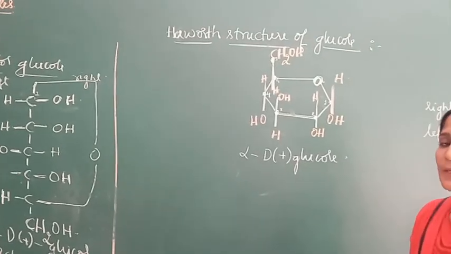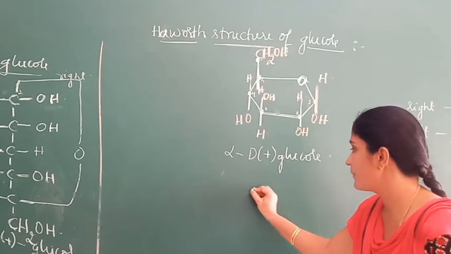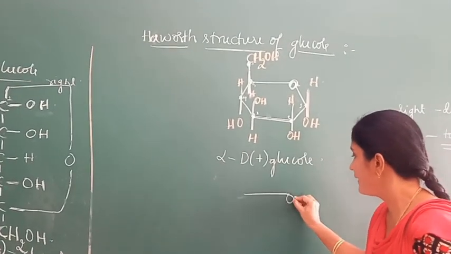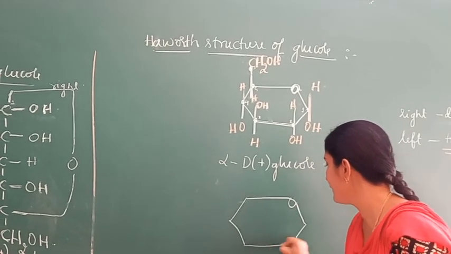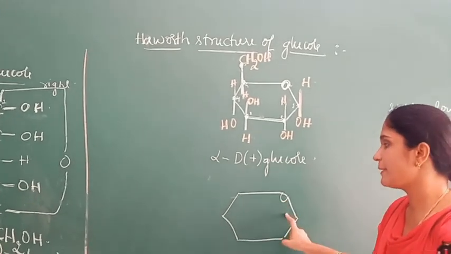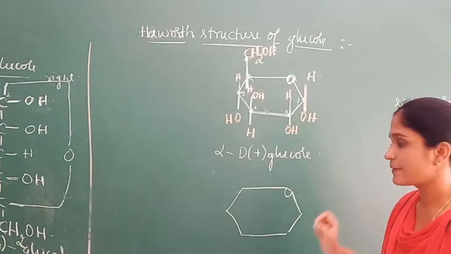Now coming to beta-D-glucose. I write the pyranose structure, a cyclic 6-membered ring with one oxygen.